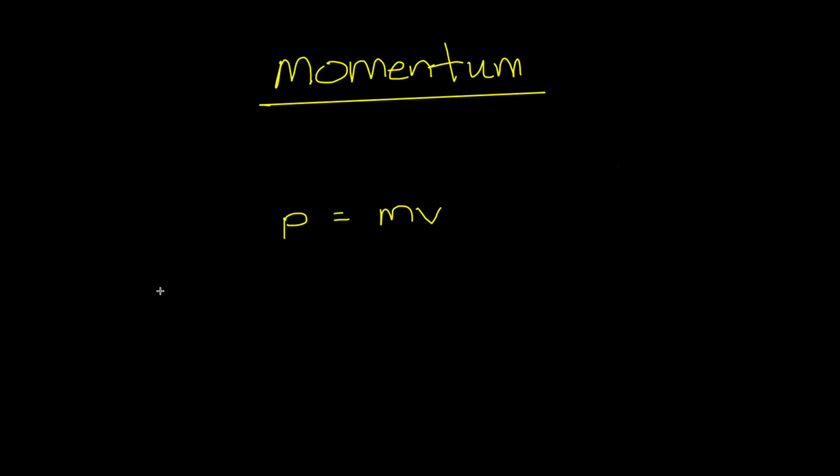Okay, let's go ahead and do a math example regarding momentum. Let's look at a frisbee being thrown into the air, and so here's the frisbee. Not the best drawer, but you get the idea. Someone flung it into the air, and it's moving at a certain velocity. We'll say that the velocity of the flying frisbee is 3.0 meters per second. And we'll also say that the mass of that frisbee is, let's say, 7.0 kilograms.